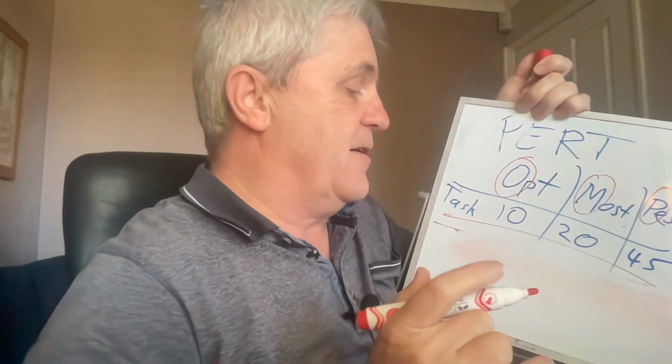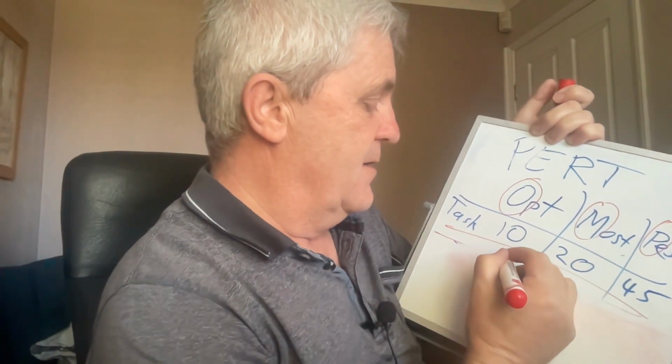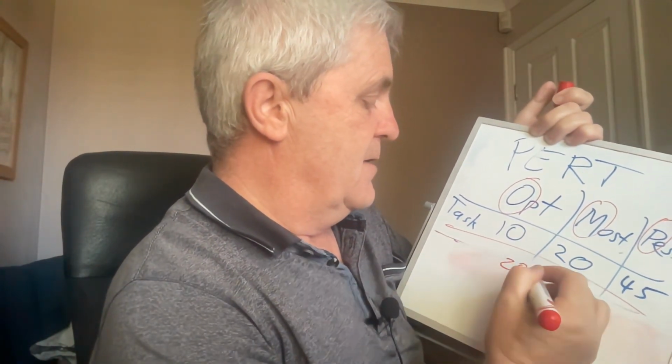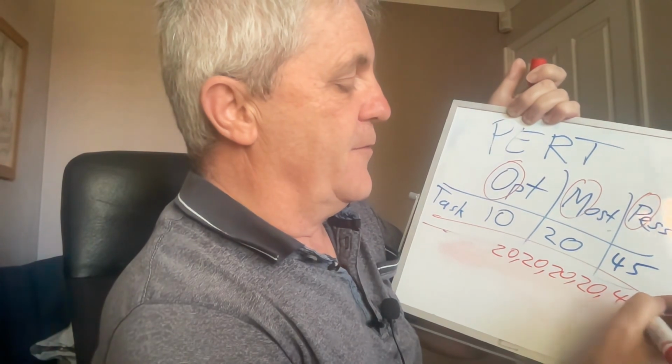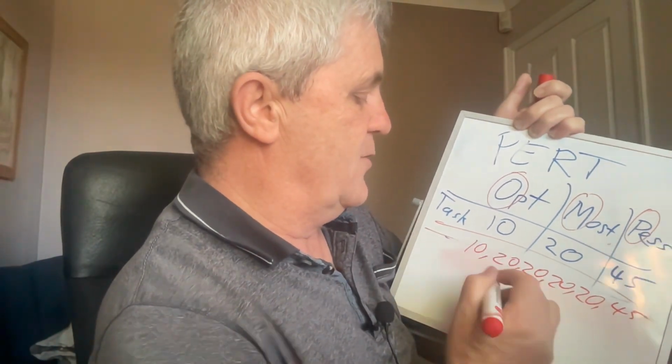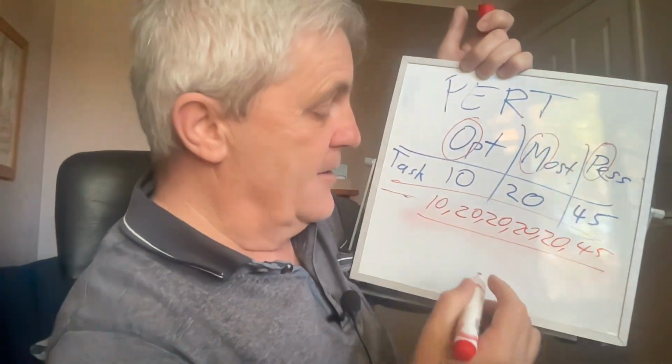And so imagine that out of 6 times that I go, 4 times I'm going to come in at the most likely. Okay, so we'll say 20, 20, 20, 20. And then once it'll be the long one of 45, and once it'll be just the short one of 10. And so to put that into a formula, you would simply add them up and then divide by the number of entries, divide by 6.